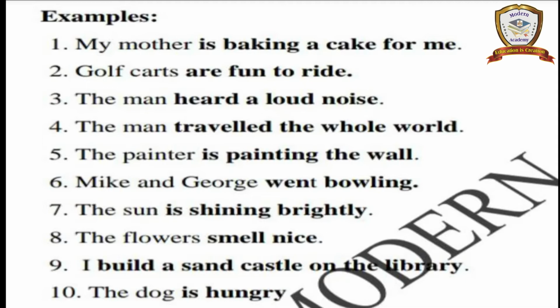In these given examples, we have words in black bold letters. These words of a sentence are considered the predicate. My mother is baking a cake for me. Who is baking? My mother. So my mother is the subject. All the remaining parts, is baking a cake for me, are called the predicate.